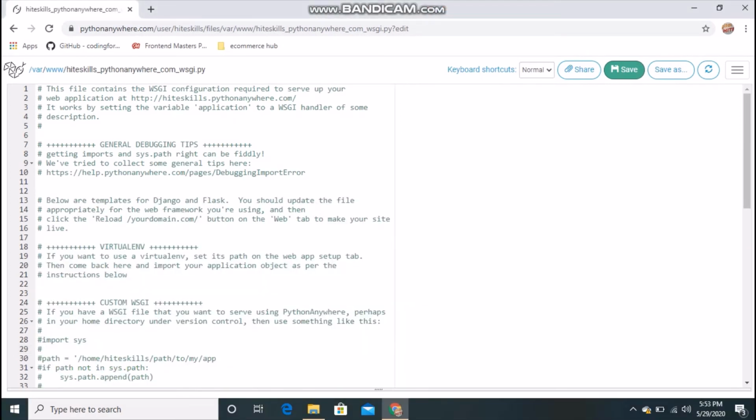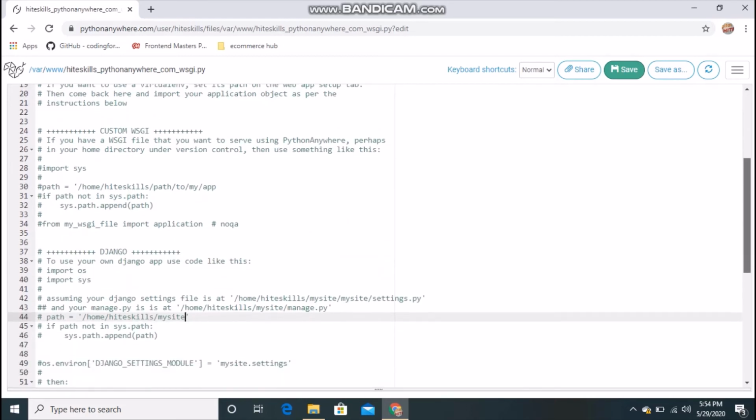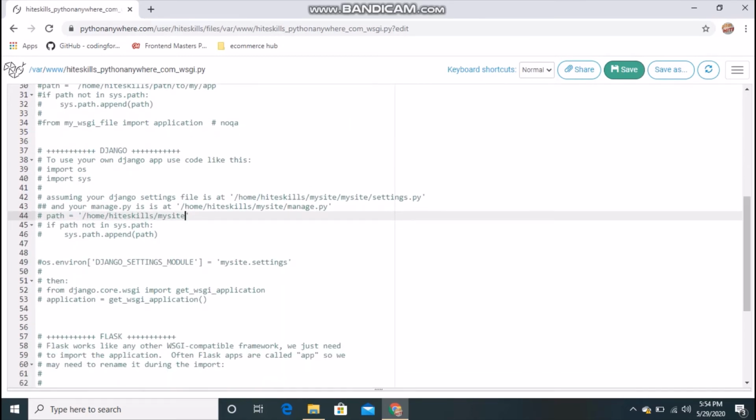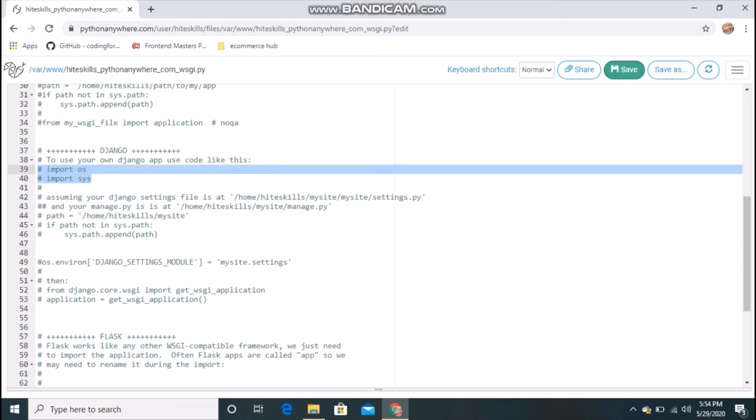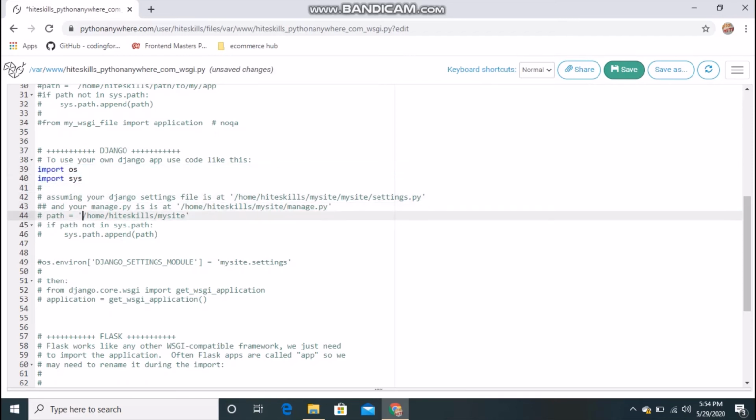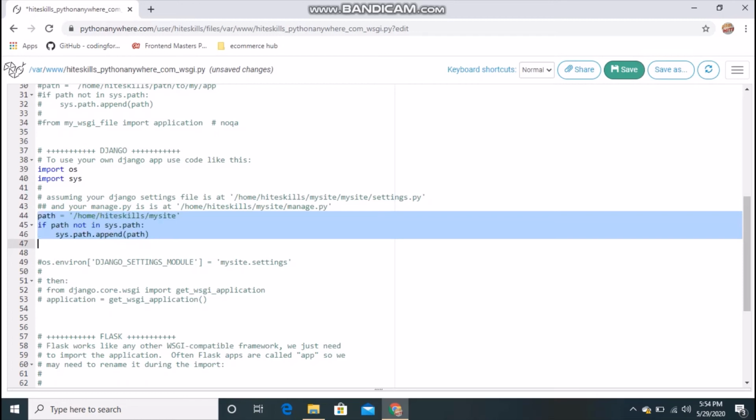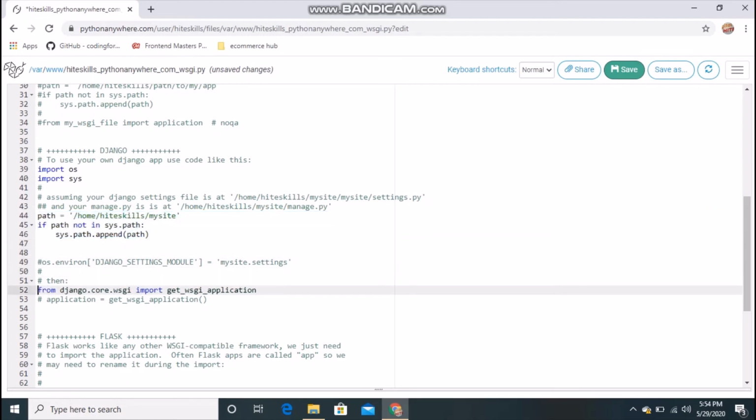After that, you find out which framework you are working on for the project. I have done it in Django, as we know, so I will navigate to the Django section. As you can see here, I am in the Django part. So we have to first uncomment a few things. We will uncomment OS and sys, followed by these three things as well. To uncomment, just press Control and forward slash, or you can simply remove the hash sign. Okay, so we have to uncomment these things. We have uncommented these two, these three lines, and the first two lines.